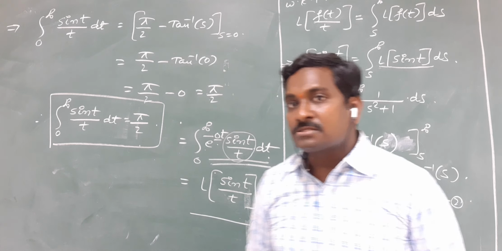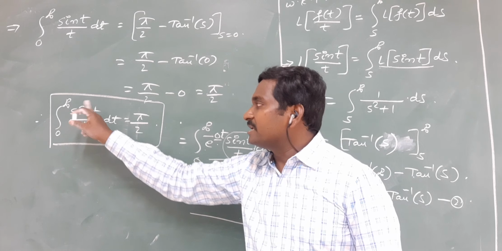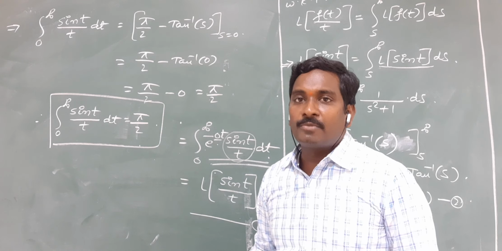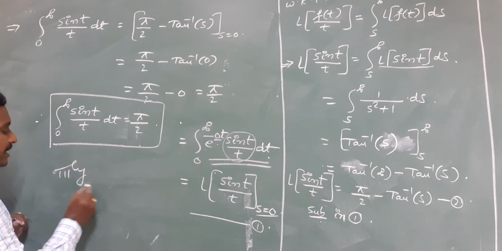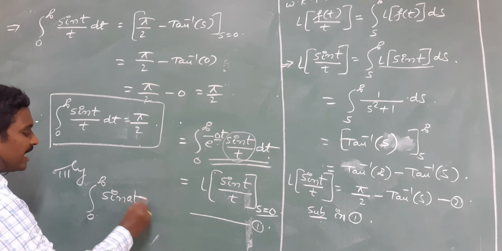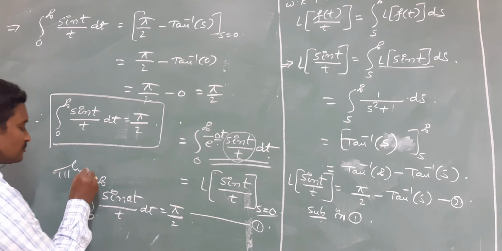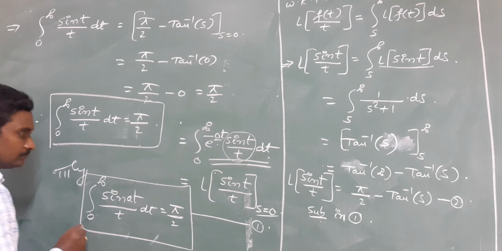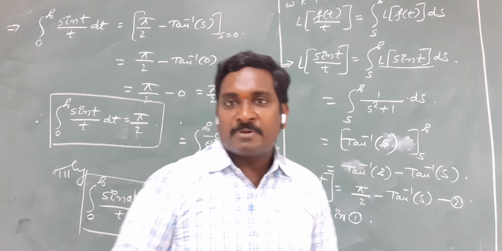Remember this also as a formula: the integral from 0 to infinity of sin t by t dt is equal to pi by 2. Similarly, if you find the integral from 0 to infinity of sin a t by t, where a is any number, then also you will get the same result, which is pi by 2. Very, very important. I will explain one more problem.